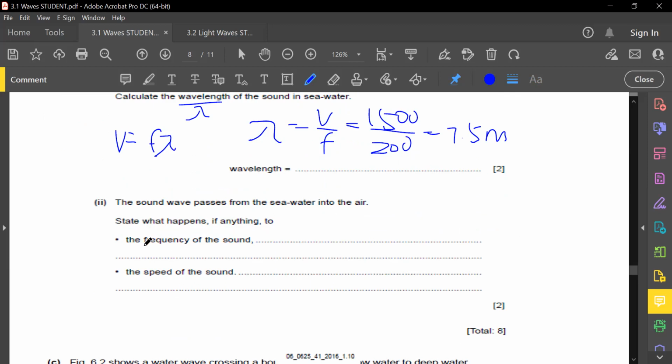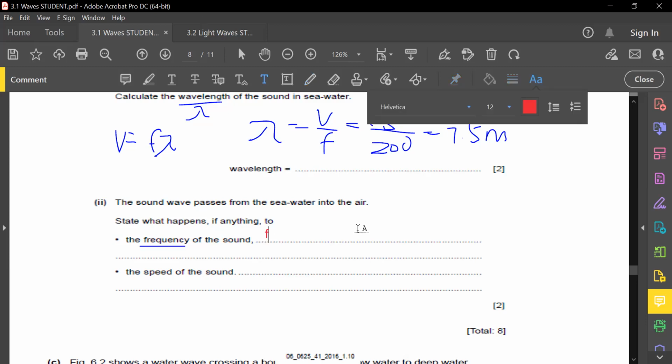State what happens, if anything, to the frequency of the sound. Will the frequency ever change? No. Frequency in your exam is a for sure 3 marks, guys. You have to mention that the frequency will stay the same, right? Regardless of all phenomena, doesn't matter if it's reflection, refraction, or diffraction, frequency will never ever change.